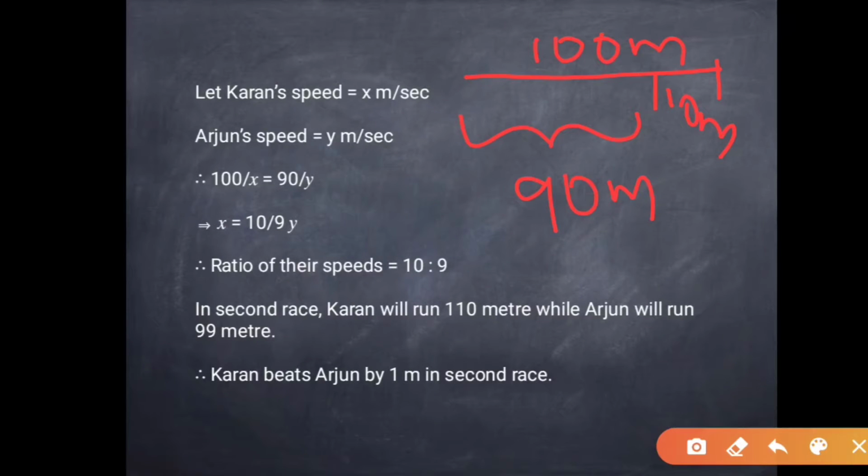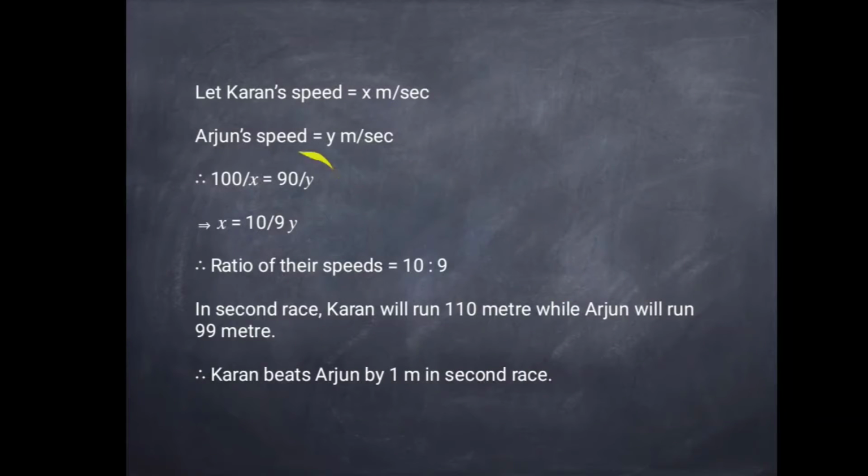Therefore, 90 can be written as y into t, because we have Arjun's speed as y, and 100 meters can be written as x into t, or t is equal to 100 by x or 90 by y.